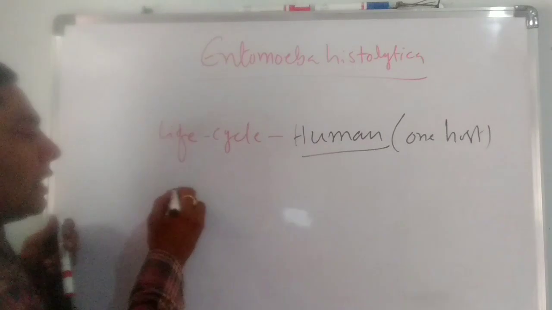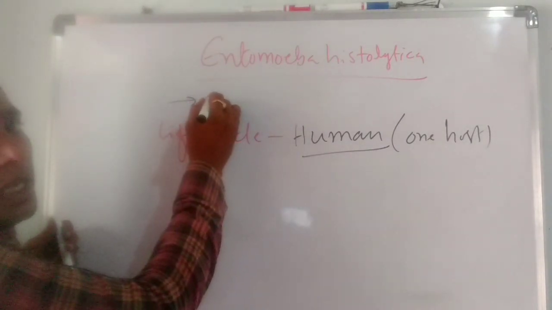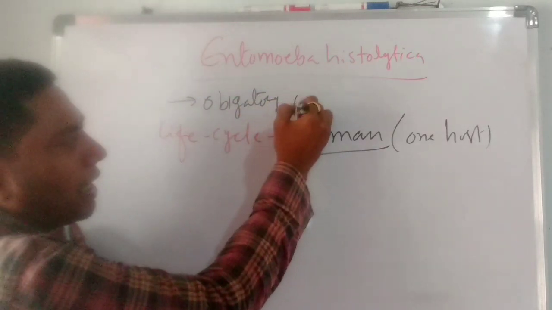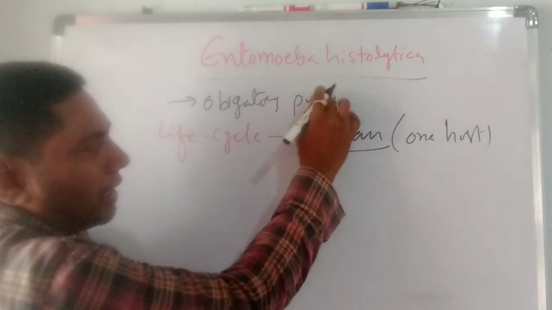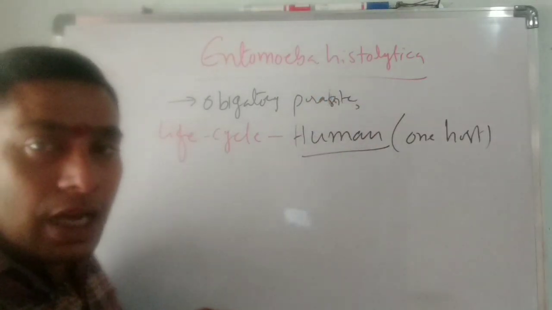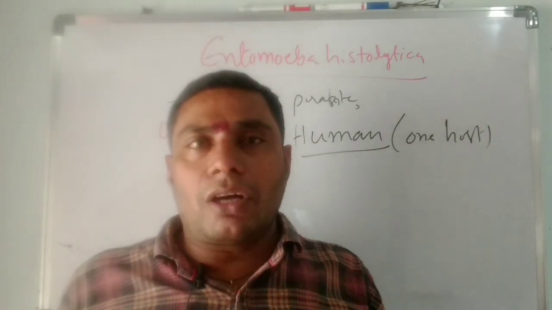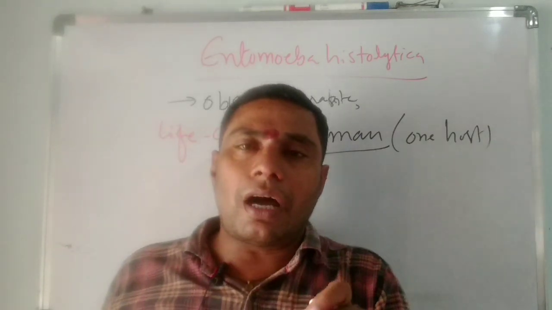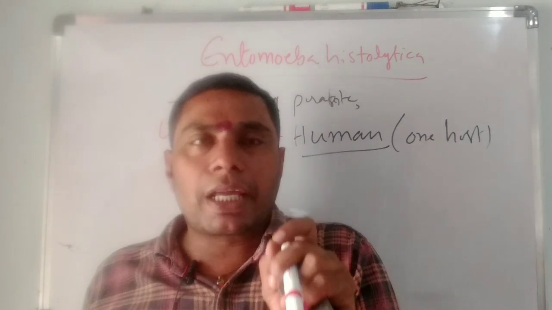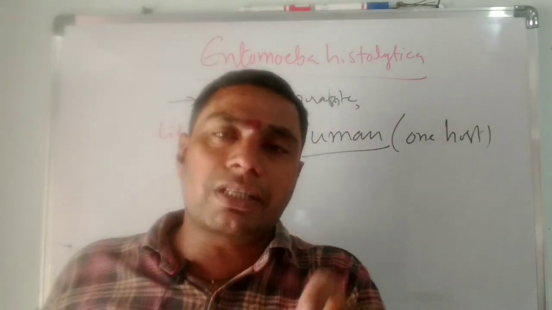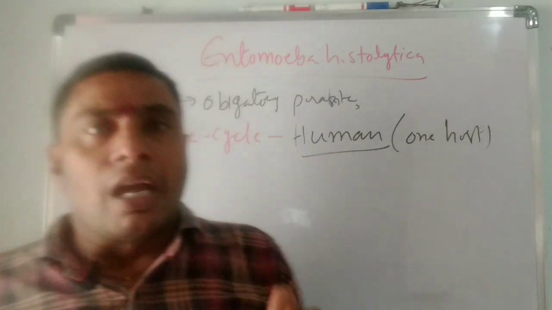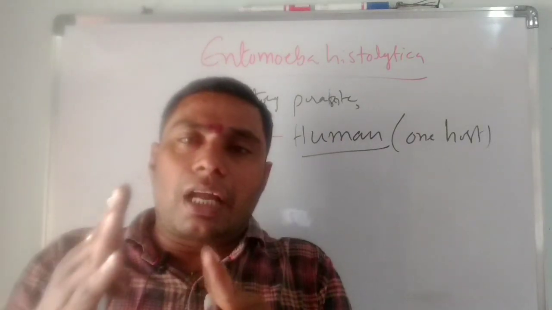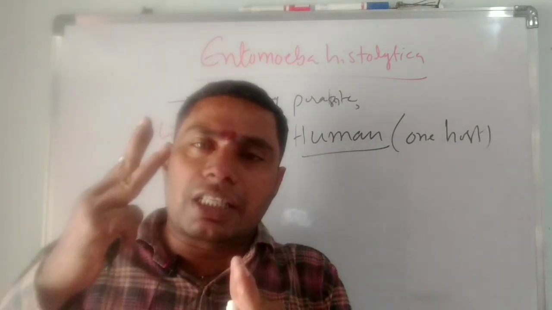And as well, Entamoeba histolytica is known as an obligatory parasite. Obligatory parasite means they survive without oxygen. That's why the amoeba or Entamoeba histolytica is known as an obligatory parasite. It means they survive without oxygen. And the life cycle of Entamoeba histolytica has three stages. The life cycle is completed within three stages.